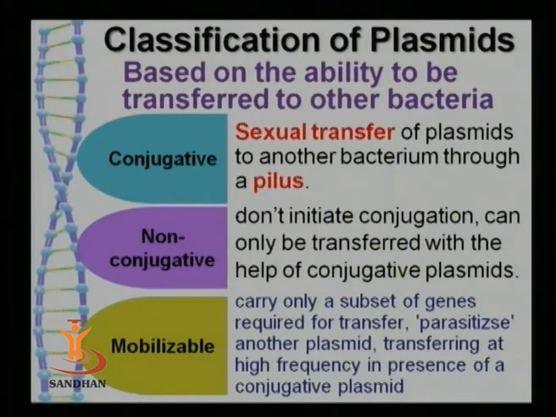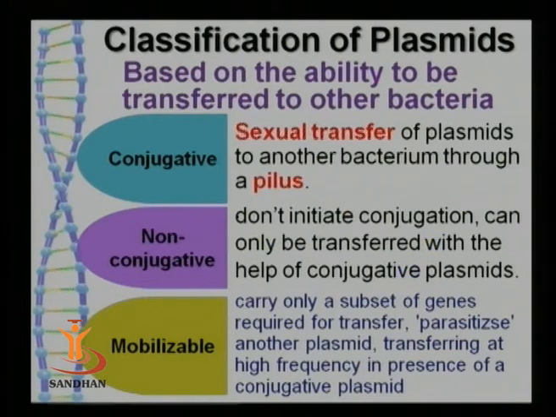Certain R plasmids are also conjugative, which can transfer themselves from one cell to another. Means they have certain genes, tra genes, that make it possible for them to transfer from one cell to another one. Others are non-conjugative plasmids, which cannot transfer from one cell to another without the help of a conjugative plasmid.